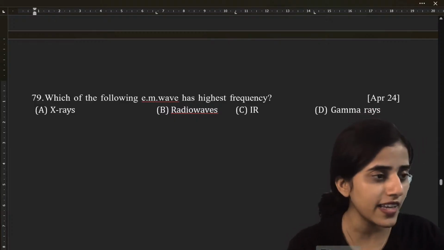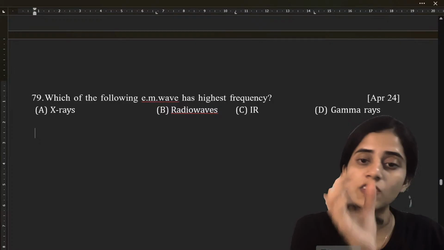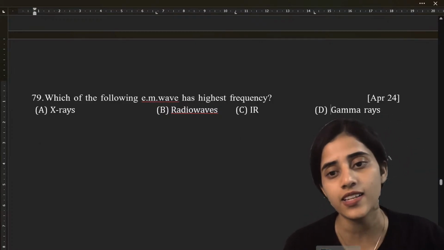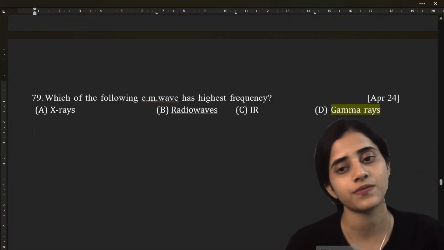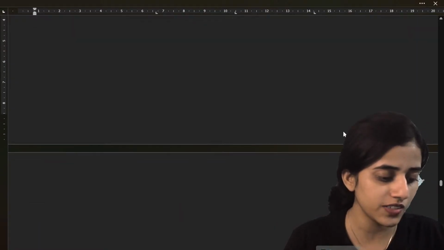See, gamma rays have the highest frequency. They have the shortest wavelength and the highest frequency. Okay? Very good.